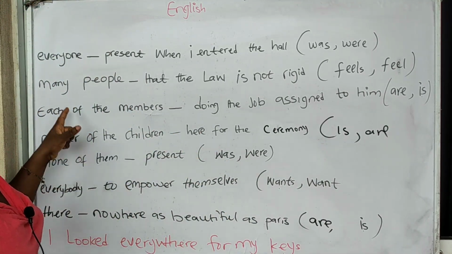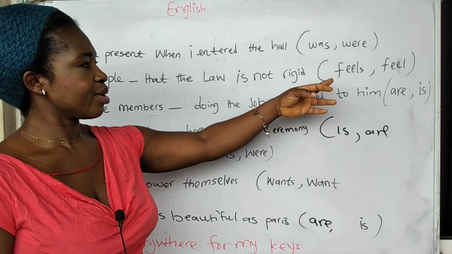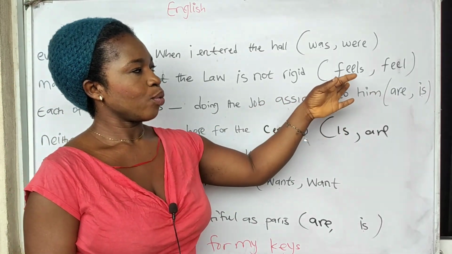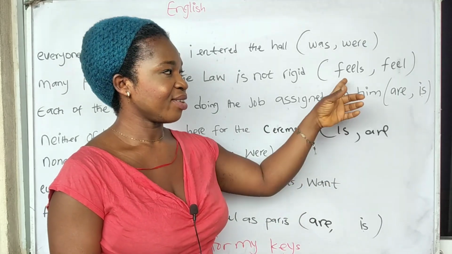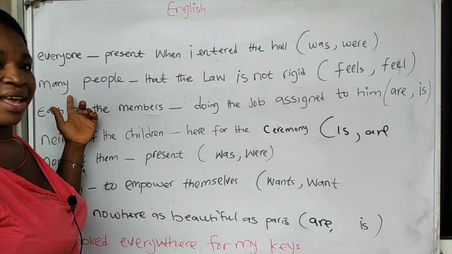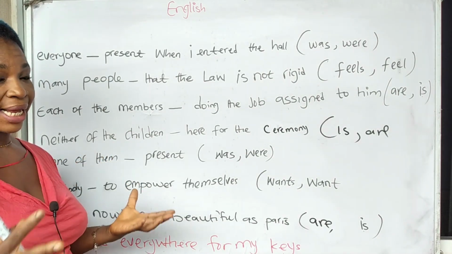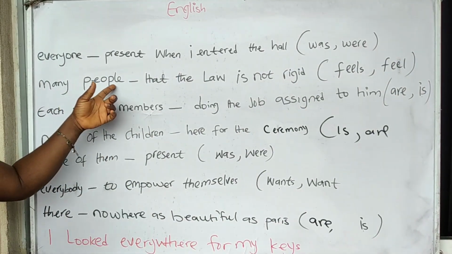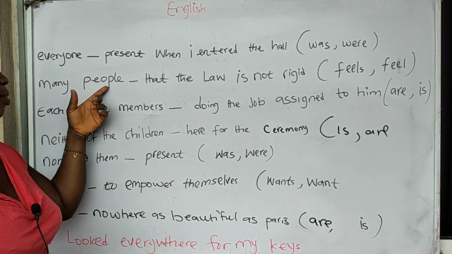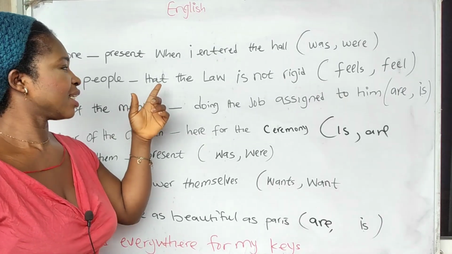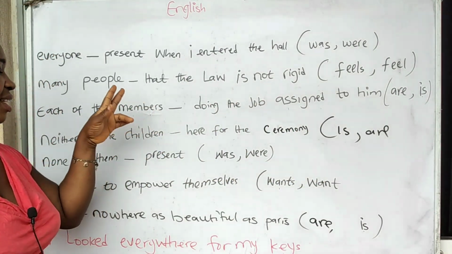Number 2. Many people dash that the law is not rigid. Is it feels or feel? When it comes to this, I have a video on subject-verb agreement, so you watch the video, you're going to understand this better. Many here stands for plenty of people. They are not one, not two, not three, they are many. They are a mass. So many people, even the word people here, is plural. That should tell you that this is plural. So I have many people feel that the law is not rigid, not feels. So the right answer is feel.